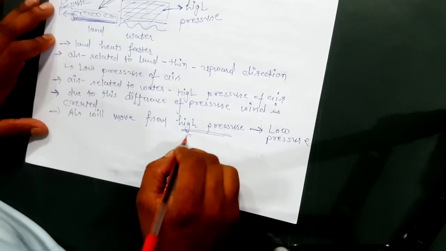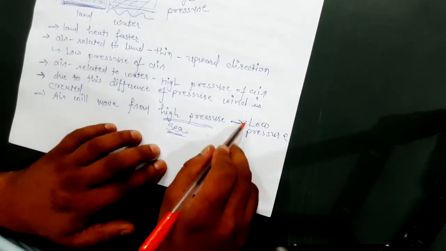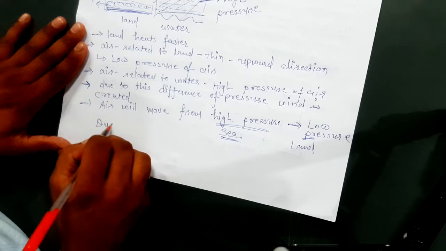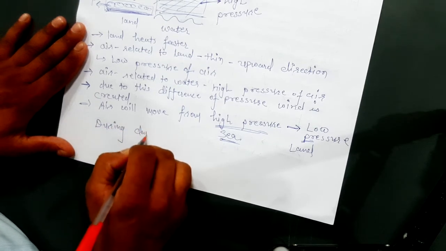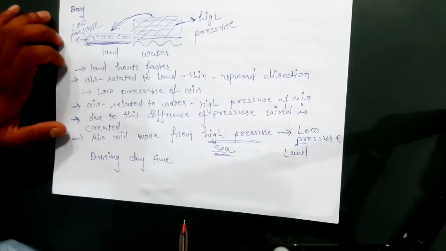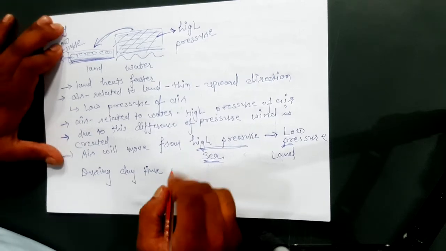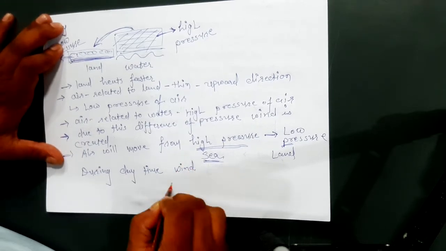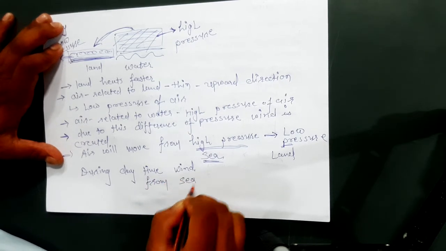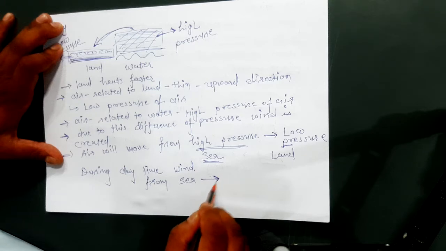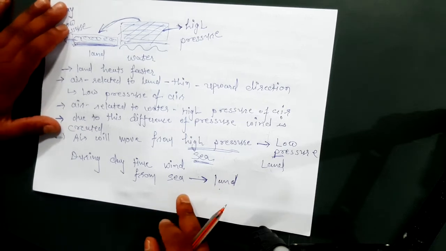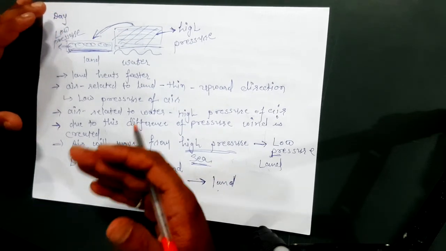Now, high pressure region means the sea coast, and low pressure region means towards land. So what will be the direction of wind during daytime? During daytime, wind will flow from sea area to land area.